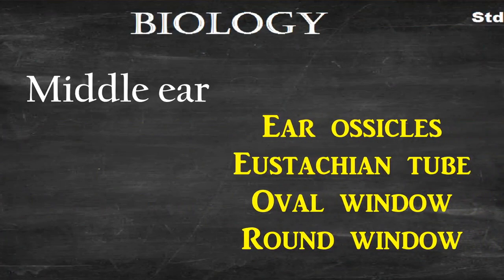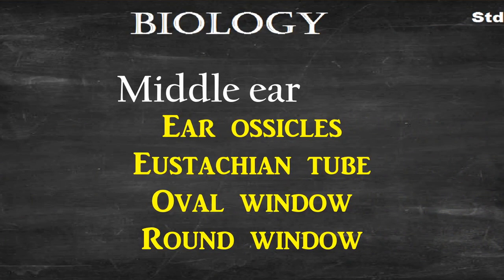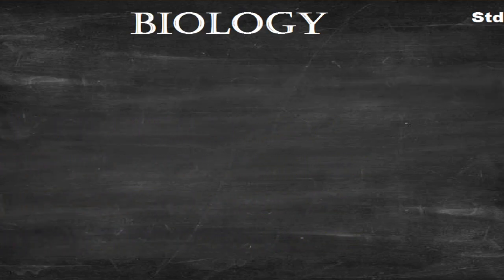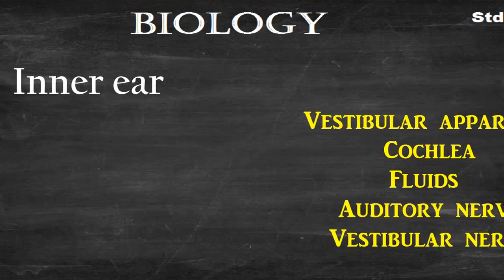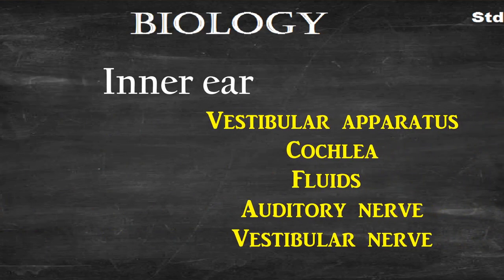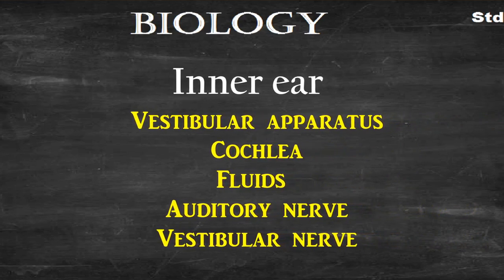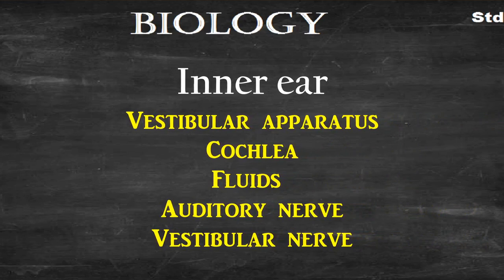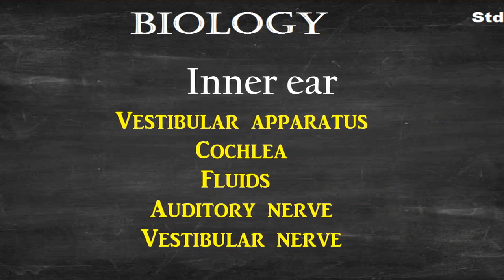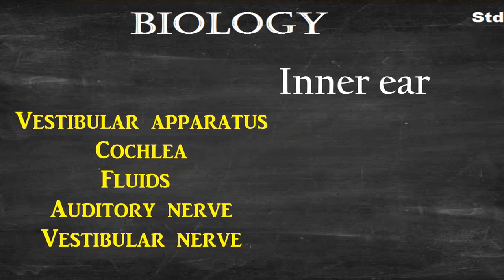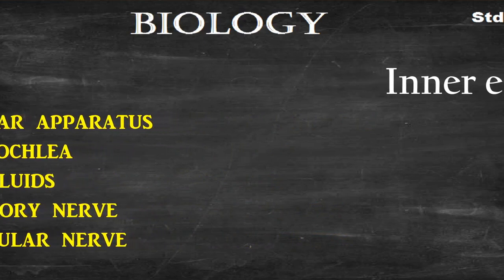The middle ear is composed of the ear ossicles, eustachian tube, oval window and round window. And the innermost, very delicate part of our ear is composed of the vestibular apparatus, which contains the semicircular canal as well as the vestibule, then the cochlea, and two types of nerves, the auditory as well as the vestibular nerve.